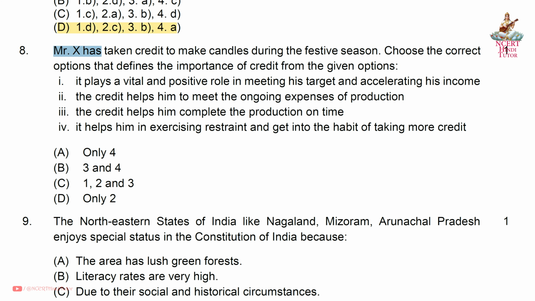Question 8. Mr. X has taken credit to make candles during the festive season. Choose the correct options that define the importance of credit from the given options. So friends, answer is C. First, it plays a vital and positive role in meeting his target and accelerating his income. Second, the credit helps him to meet the ongoing expenses of production. Third, the credit helps him complete the production on time.